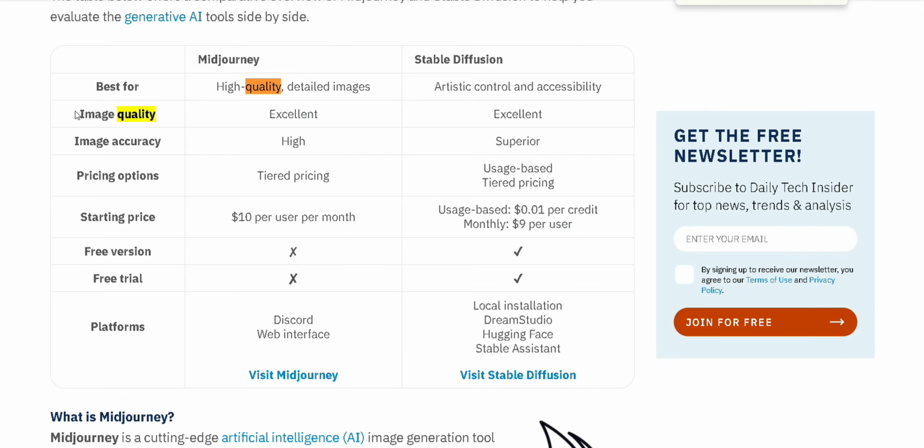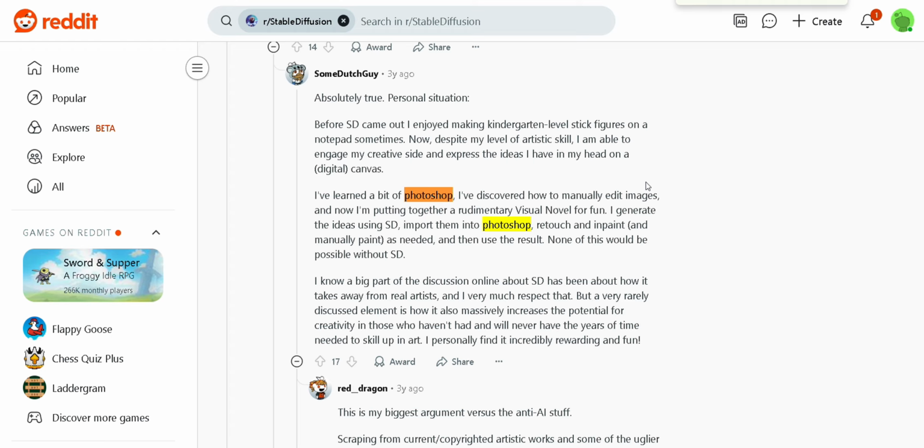eWeek adds that MidJourney usually produces higher quality visuals out of the box, while Stable Diffusion excels in prompt accuracy and reproducibility. On Reddit, artists often compare them like this.